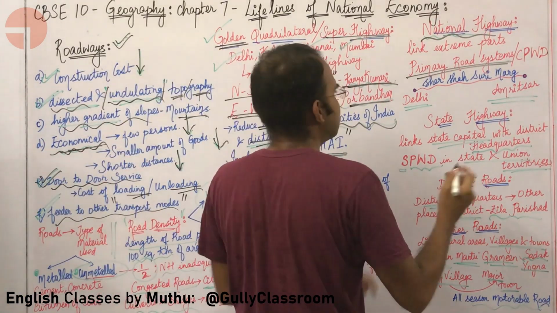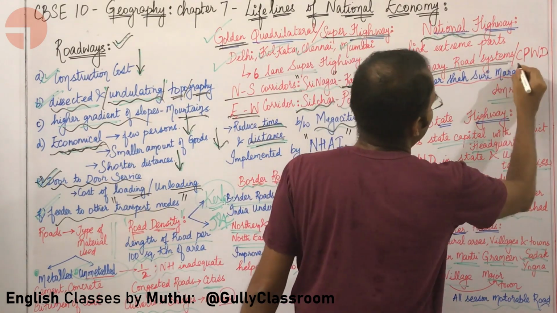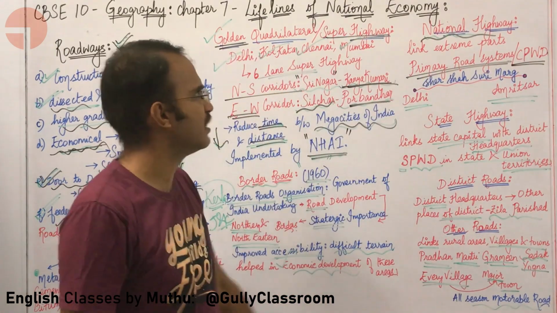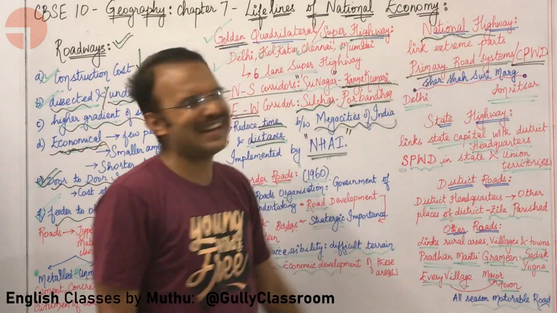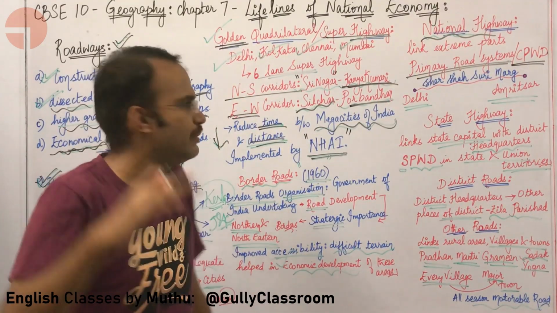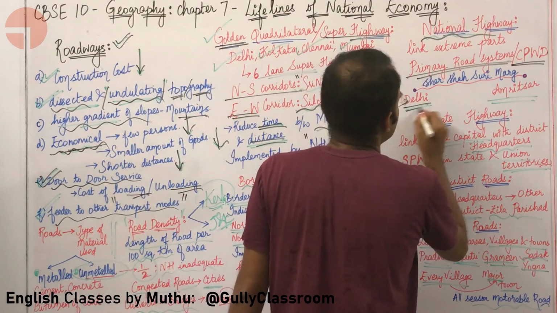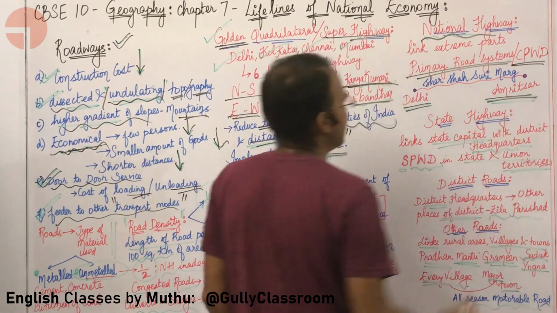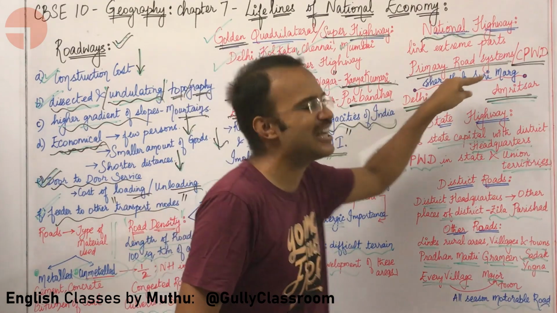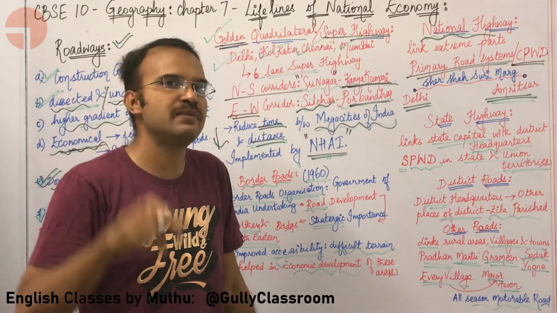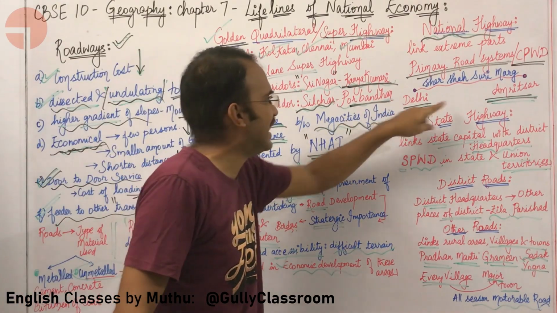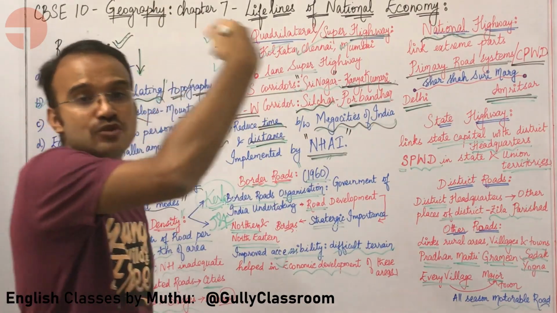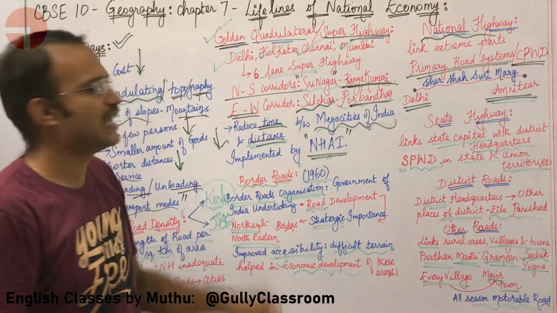Okay, these are maintained by CPWD. What is CPWD? The Central Public Works Department is helping to implement the national highways. They are both building and maintaining them. For example, between Delhi and Amritsar, there is a road called Sher-Shah Suri Marg. This is a very famous example. It is called National Highway 1.